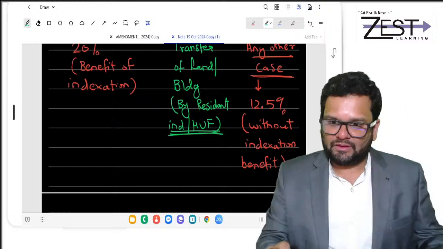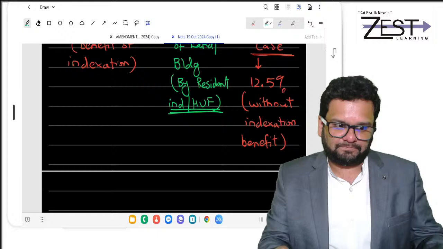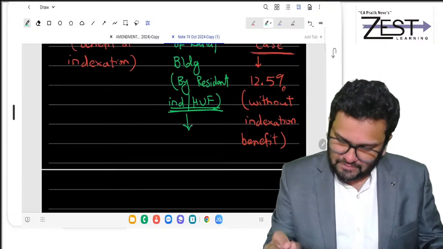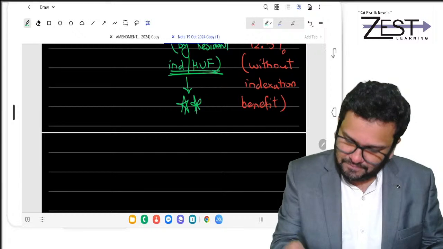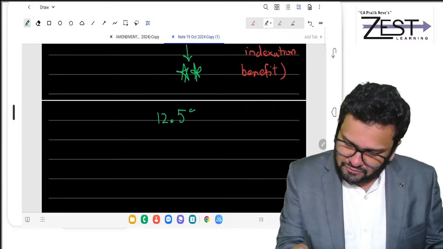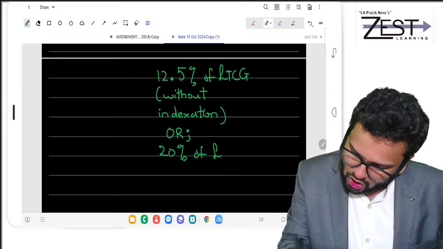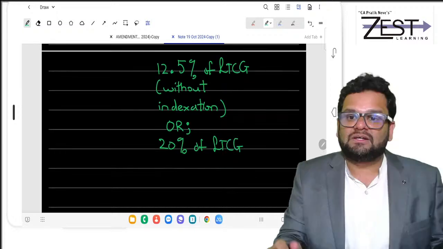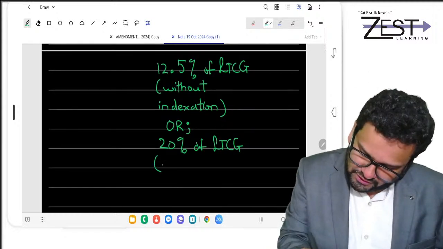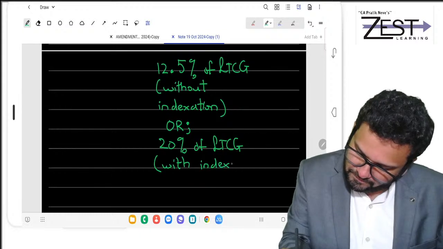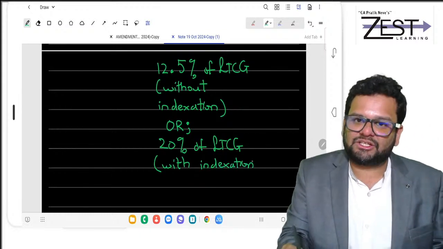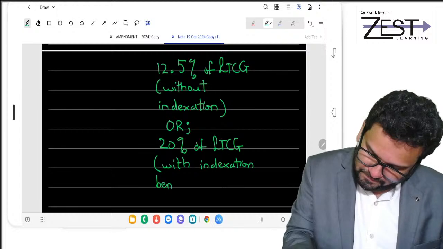So they are now saying how tax will be paid. Remember, 12.5% of long-term capital gains without indexation benefit, or with indexation benefit.